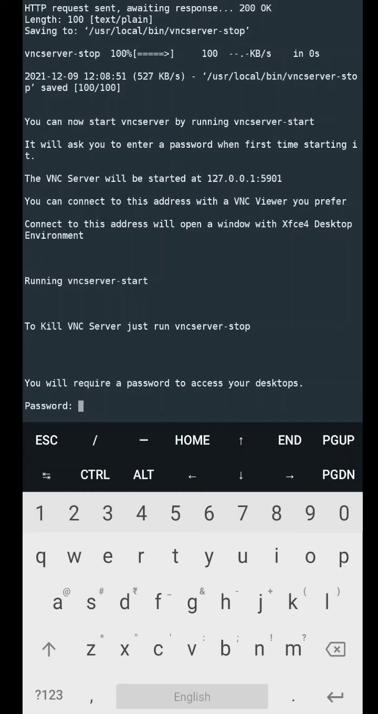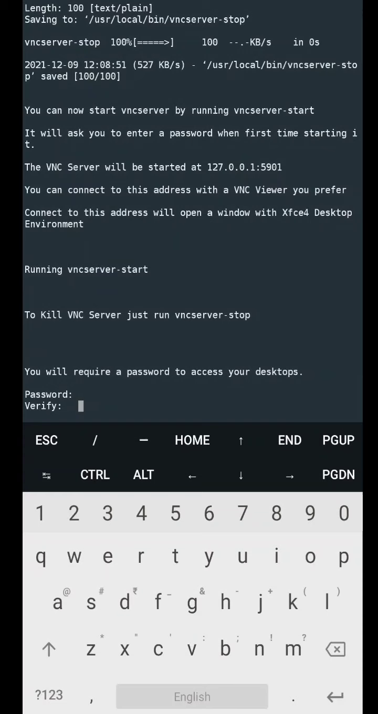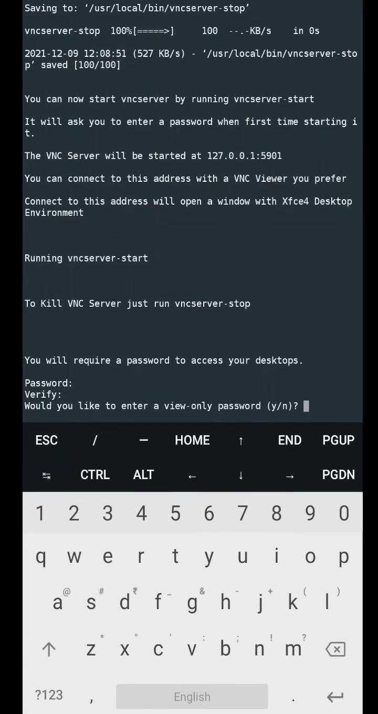You can type it anything according to your own interest, then press enter, then verify that password. And one more thing, in Linux systems, when you type your password, it does not show dots or any stars like they do in Windows systems. So don't worry if you don't see anything, you just press enter, it is being typed.